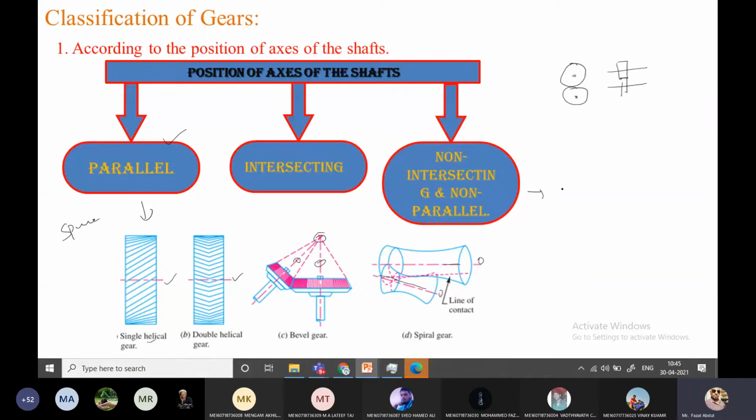Again I am writing: spiral gear, worm wheel and worm gear, and rack and pinion. So these are examples for the non-intersecting, non-parallel axis of the gears. So this is one classification based on the axis of shaft.